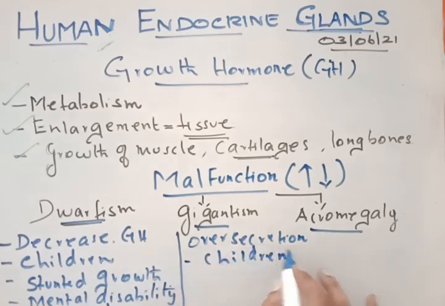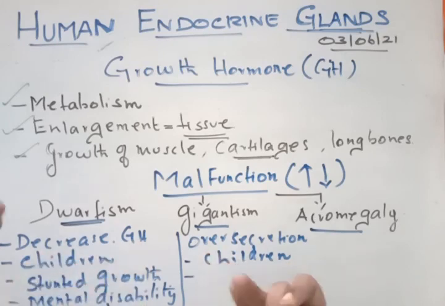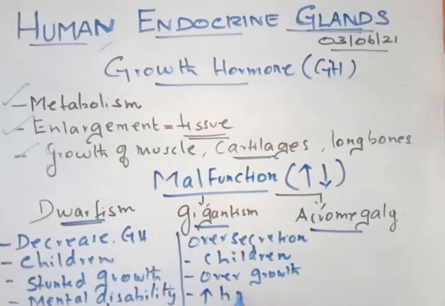Since growth hormone secretion is more, growth also will be more. So you will have overgrowth of all the body tissues and organs, and an increase in abnormal body height. So the height is abnormal, don't forget it. Okay, so that is gigantism.